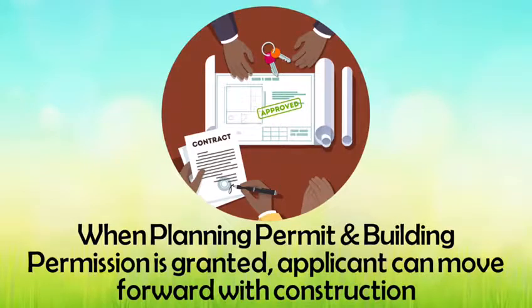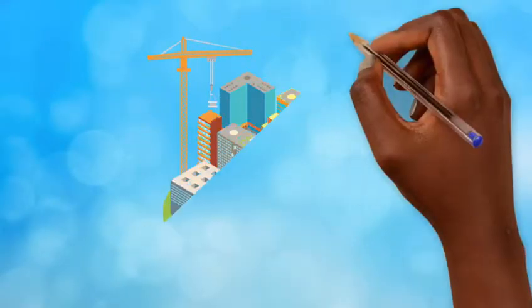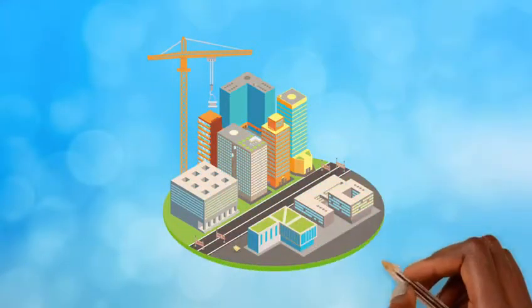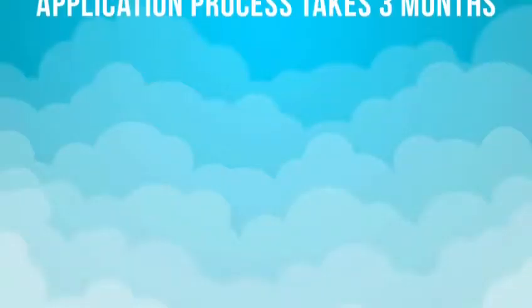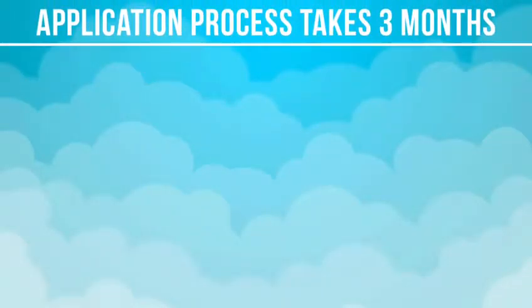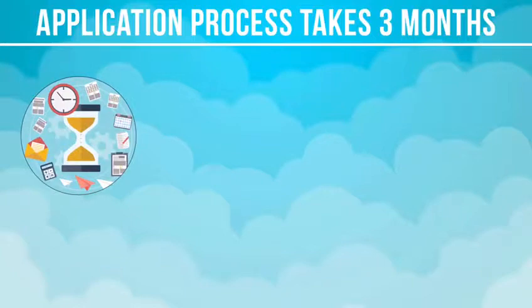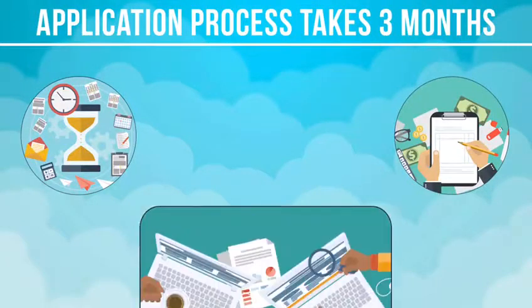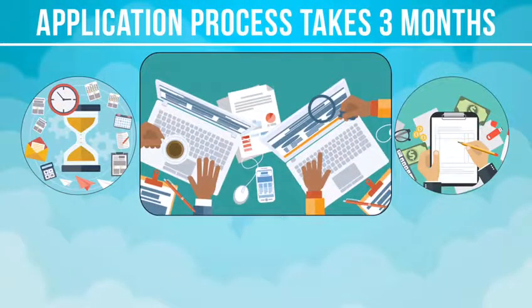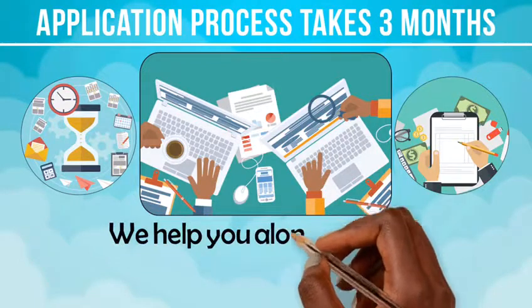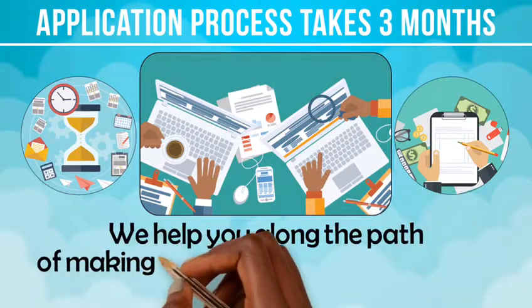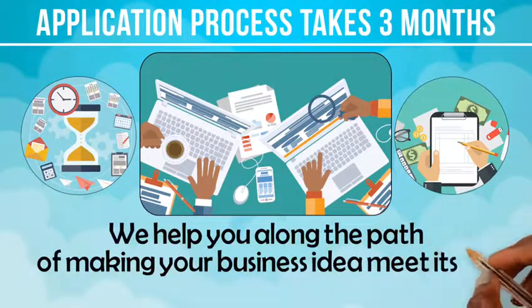In your own best interest, the agency is advising against the commencement of construction before permission is granted. Once these steps are followed, the application process normally takes an estimated 3 months period for completion. So, play your part in helping us to make this process a simple one for you and us, as we help you along the path of making your business idea meet its full potential.